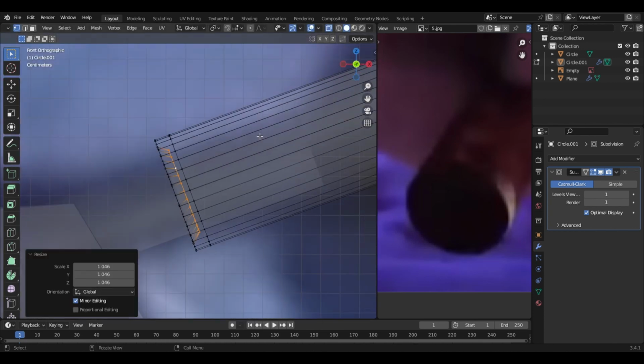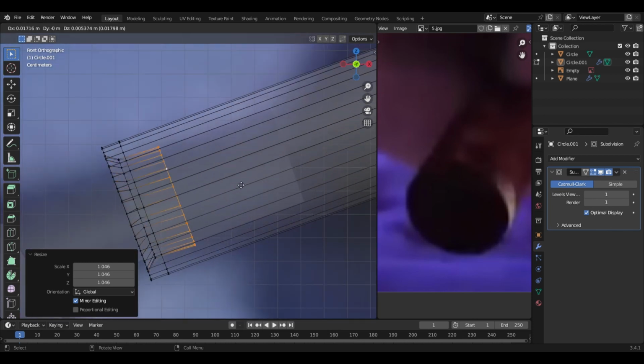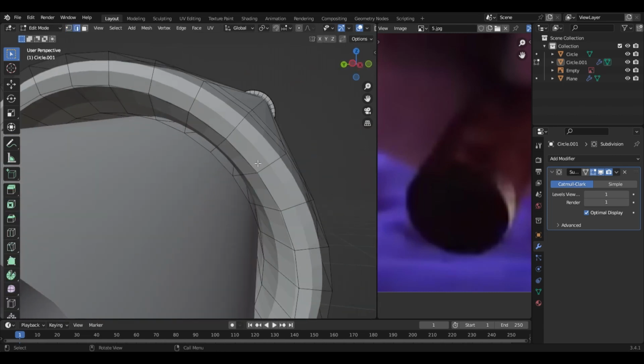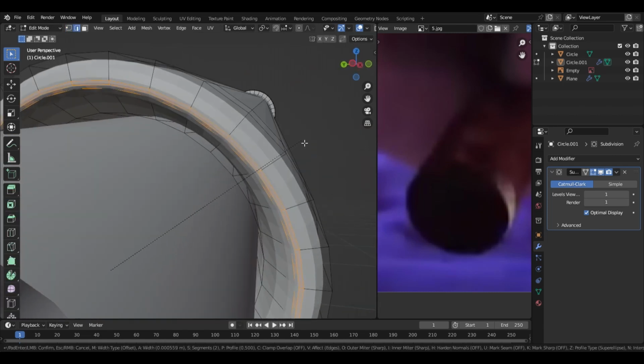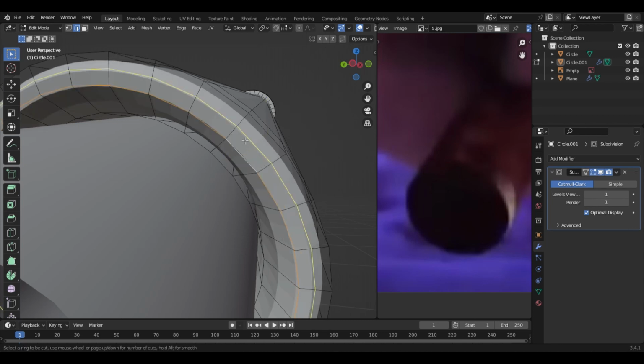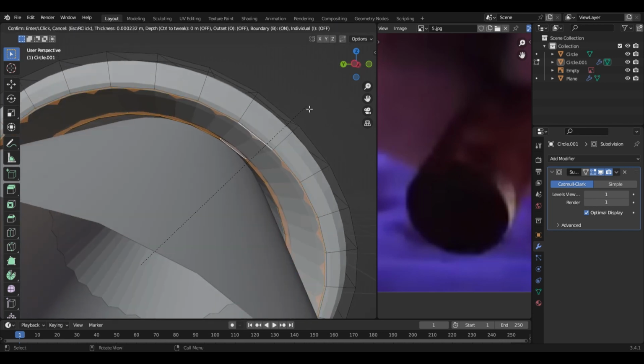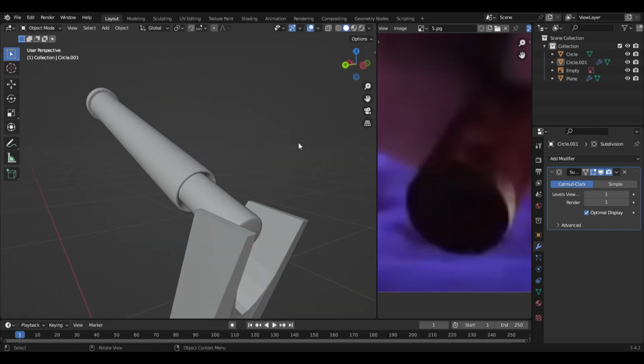Scale them once more on this axis. Yeah, scale them down to kind of hide. It's just gonna make something like this. You can also press Ctrl B on this part. Let's not do that. Let's press I on this part to kind of make it like this.